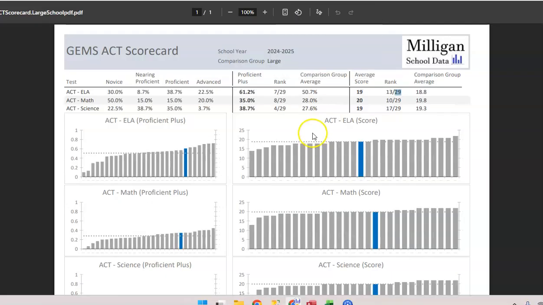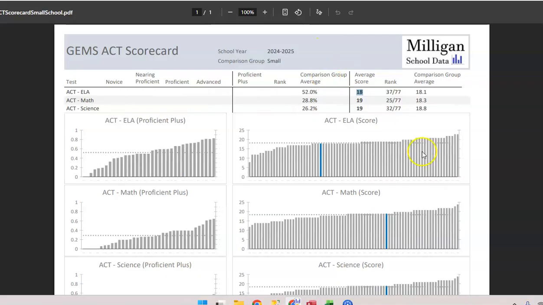Wanted to show one other thing here, just to kind of illustrate this. It's easier to see here, especially with these ACT scores, since these are whole numbers. Each school gets a whole number. A lot of times there are ties, and so this one says that they are 13th out of 29, with this score of 19. If you count down, 1, 2, 3, 4, 5, 6, 7, 8, 9, 10, 11, 12, 13, this is actually the 13th bar, but the blue one is next to it. That's because these are all a tie for 13th, and so all of these scores are 19, and so this blue bar could theoretically arbitrarily be any one of those.